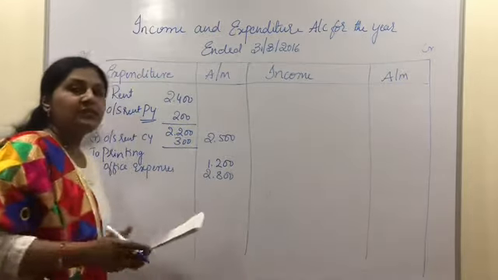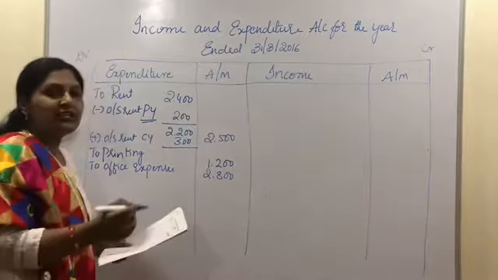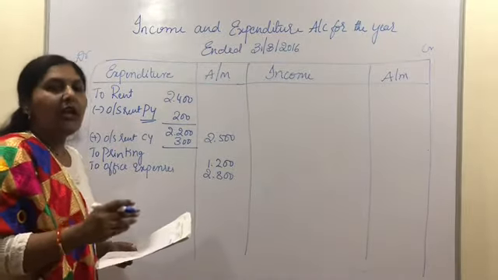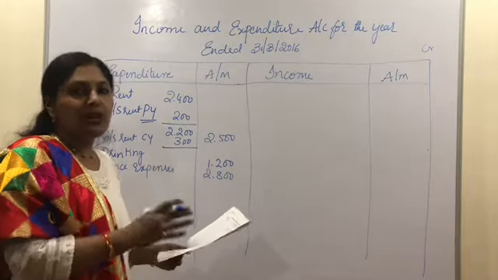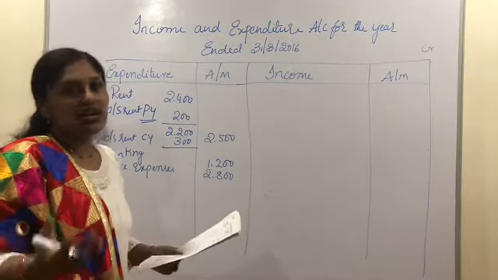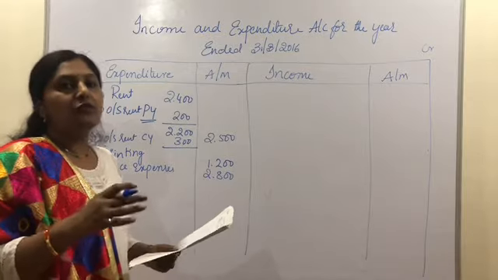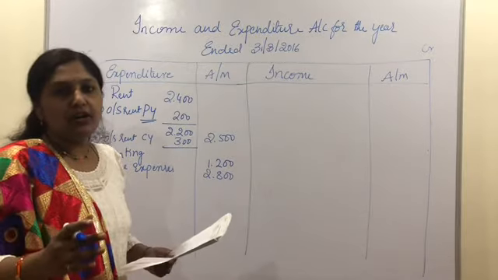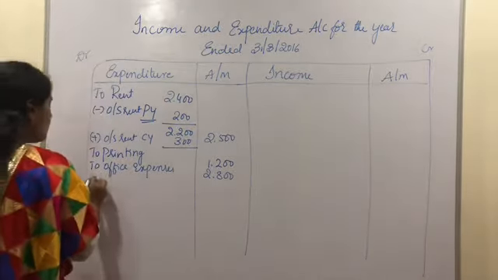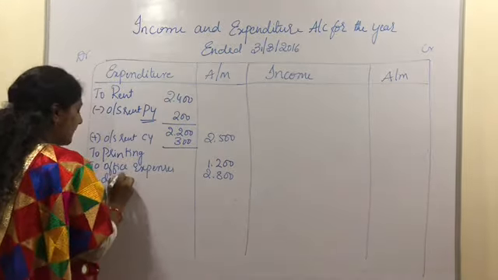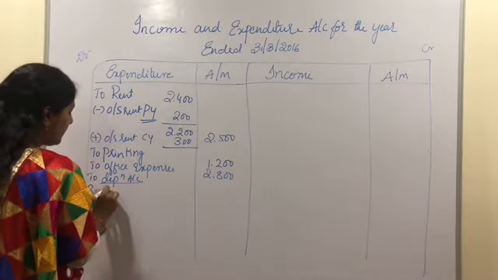So after the office expenses, now we need to charge the depreciation. We need to charge depreciation on two different assets. One is books, the other one is furniture. First, let us calculate the depreciation on books. Here, as per the adjustment, we need to charge depreciation both on the opening balance of books as well as on the additional purchases of books. On the opening balance of books, we calculate the depreciation for the full year, and on the additional purchases we need to take the time factor. So to depreciation account, below that, books.